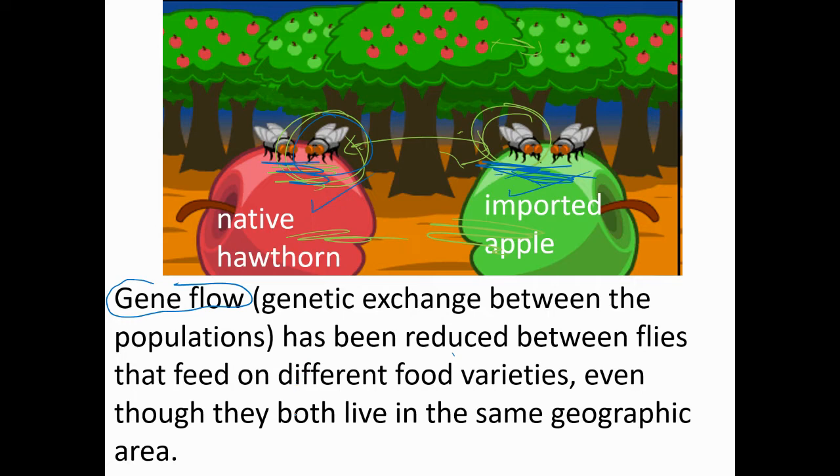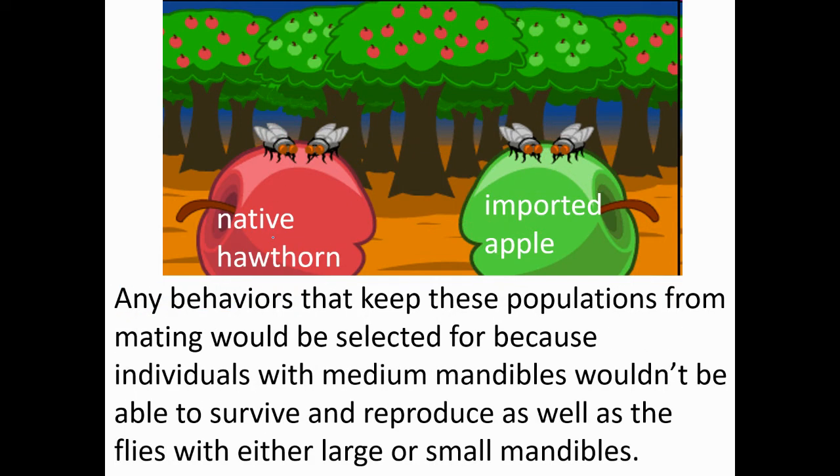So that's sympatric speciation, meaning it develops in the same place, just different jobs or different niches. Any behaviors that keep the populations from mating with each other would be selected for, because individuals with medium mandibles wouldn't be able to survive and reproduce as well as the flies with either the large mandibles or the small mandibles. So what I mean by any behaviors, maybe the females here are looking for a male fruit fly with little mandibles. They think they're cute.